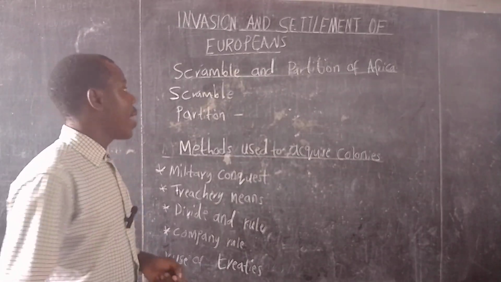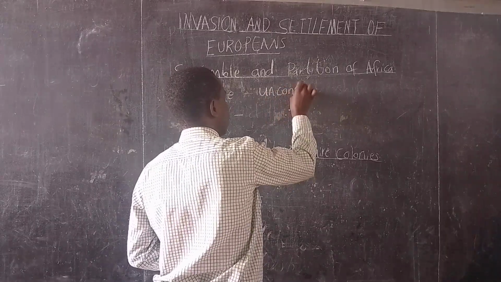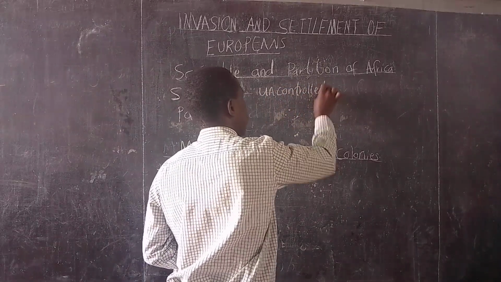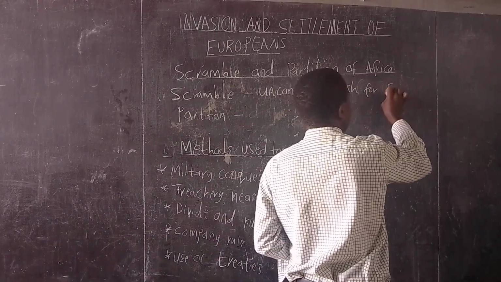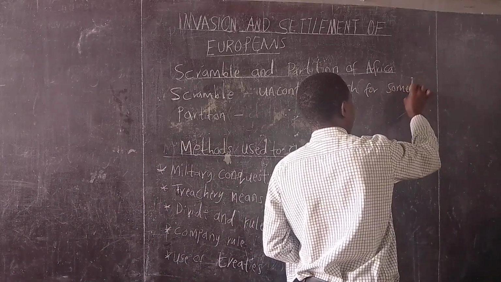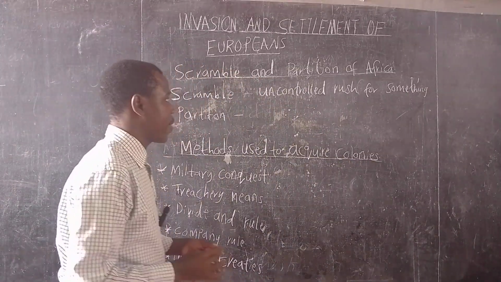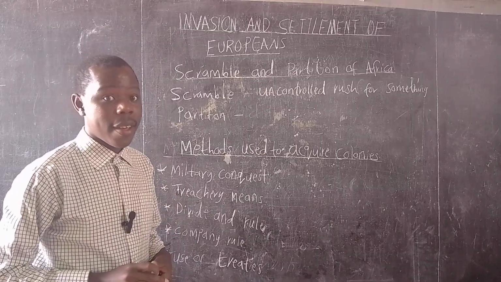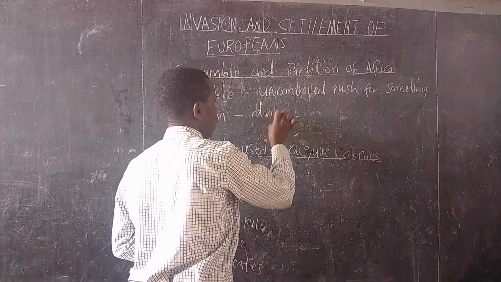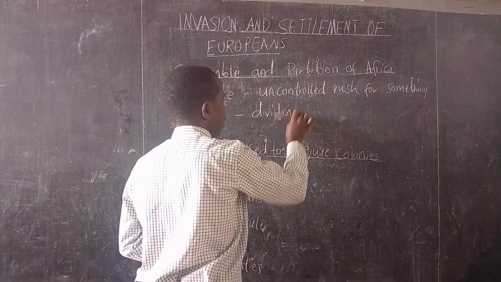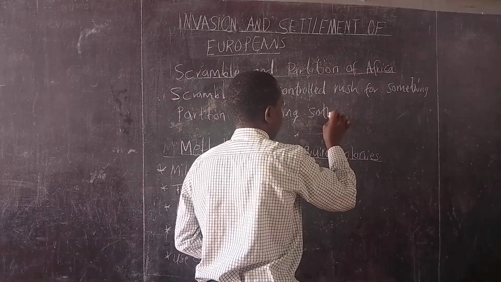Scramble is an uncontrolled rush for something. Partition, on the other hand, is simply dividing something.